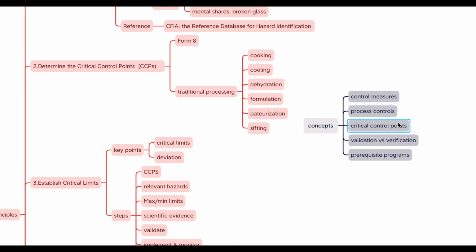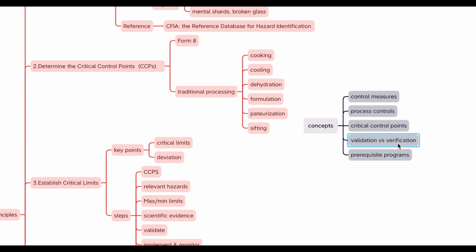On the other hand, a CCP is a point in the food production process where a control measure can effectively eliminate or reduce a food safety hazard to an acceptable level. CCPs are used for high or critical risk hazards. For example, cooking food to a certain temperature to kill bacteria is a CCP.